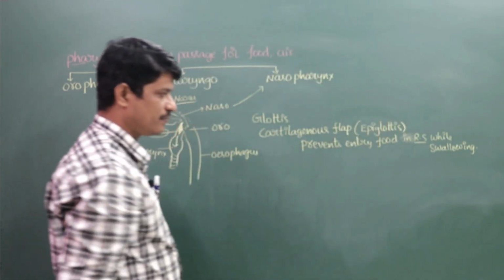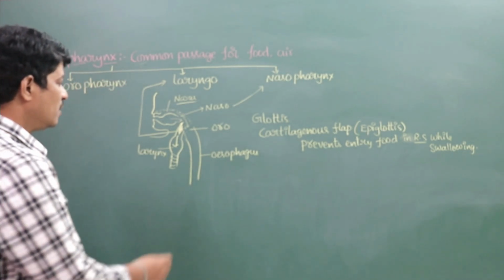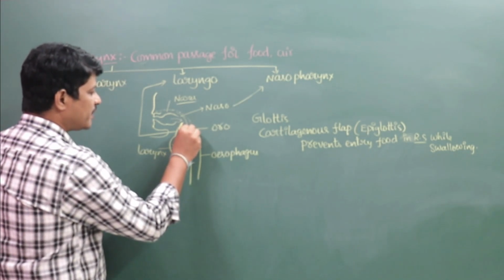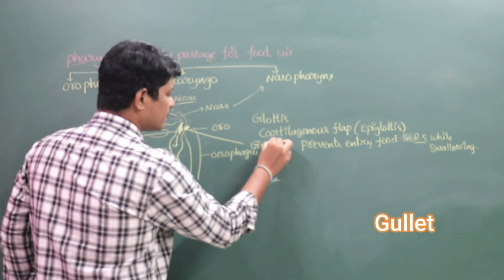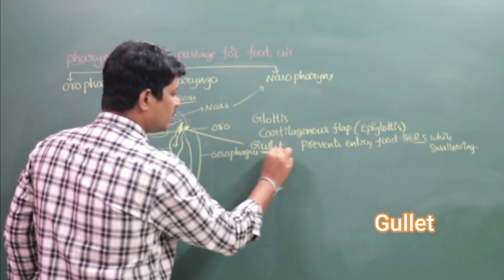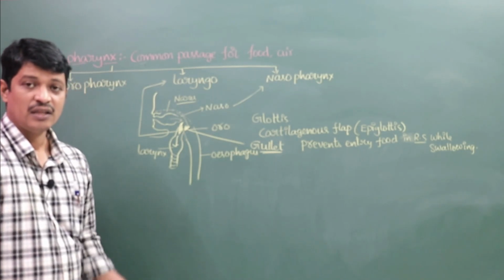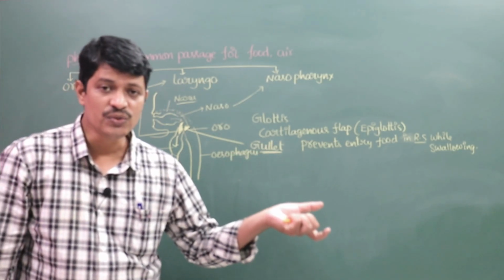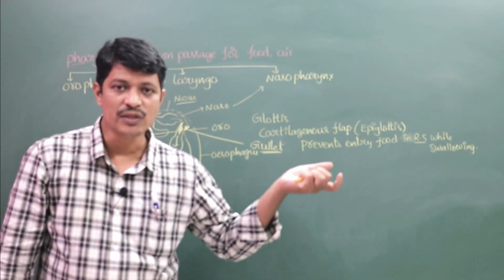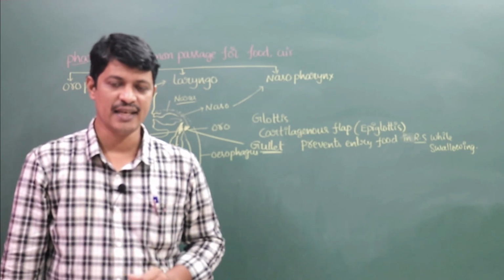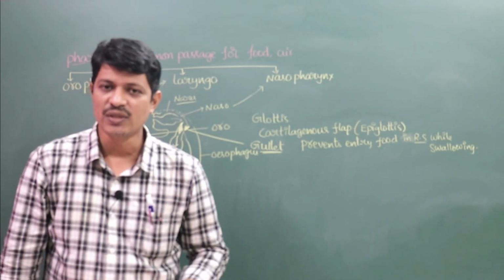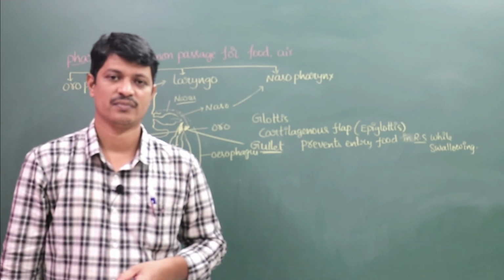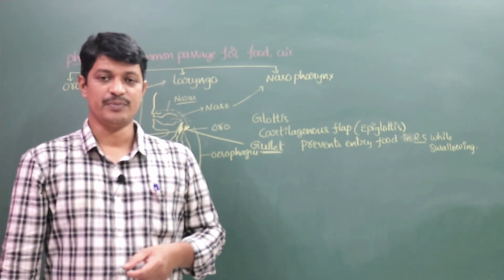This is one part. One more part is present here. This part is known as the gullet. The food enters into the digestive canal through the gullet, but this gullet prevents the entry of the gases into the digestive canal during the inspiration process.